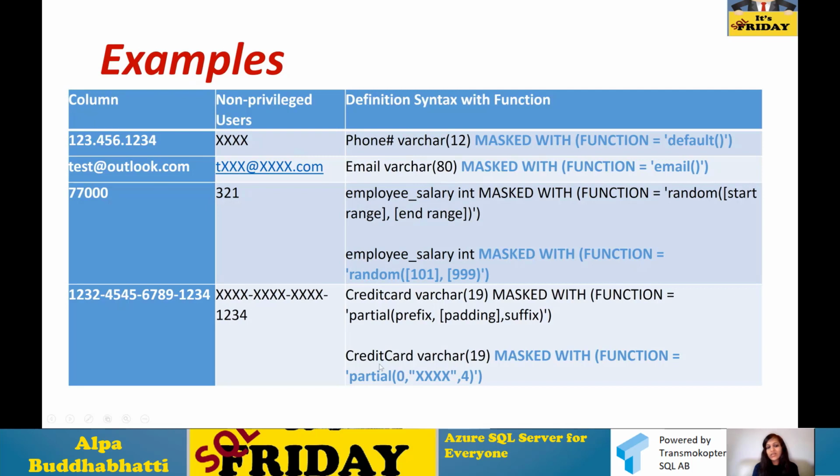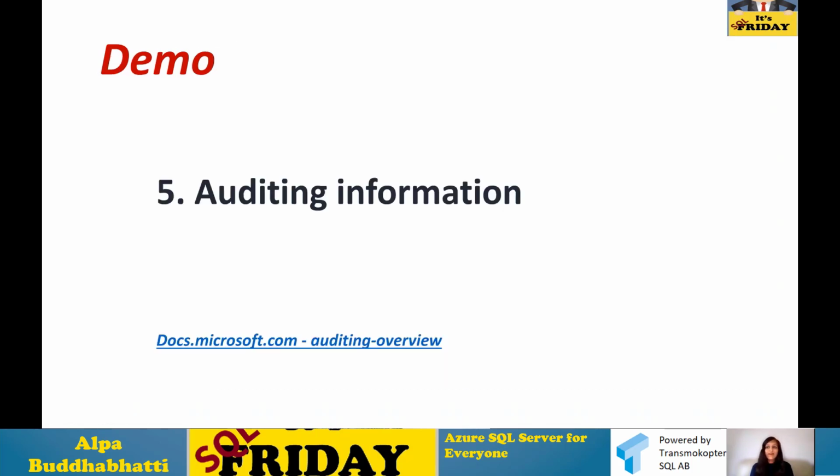So the initial one is nothing, and then the padding will be XXXX, and in the suffix I want the last four positions to show the actual value. So here you can see the result of that. This is the original value. This is the result after applying this masking. So that is the masking.